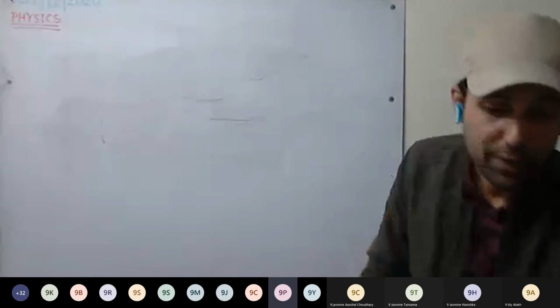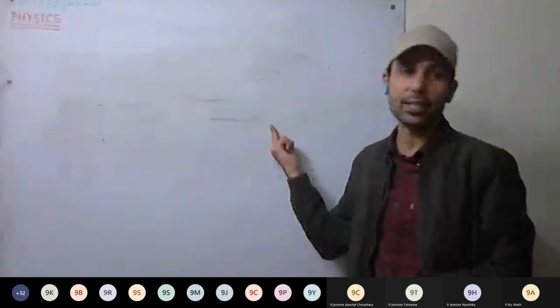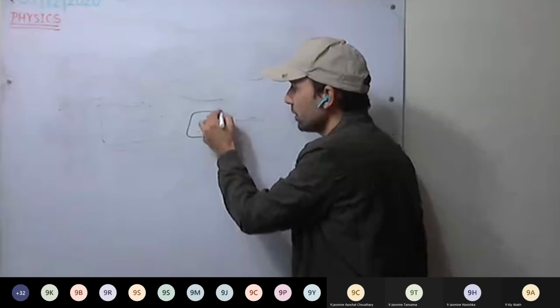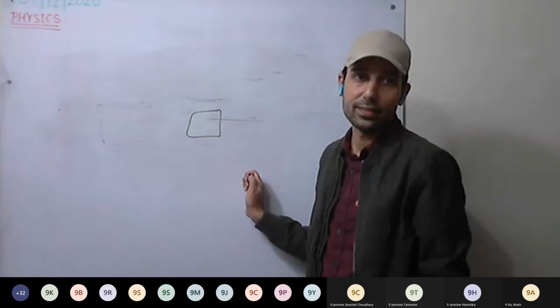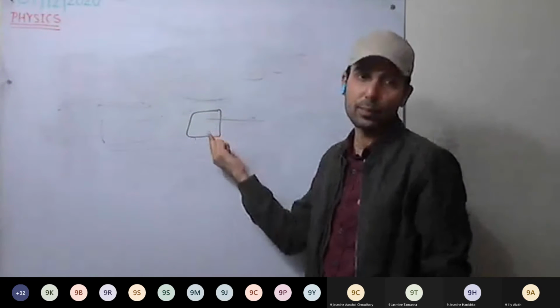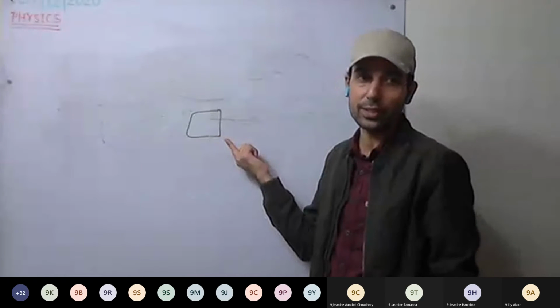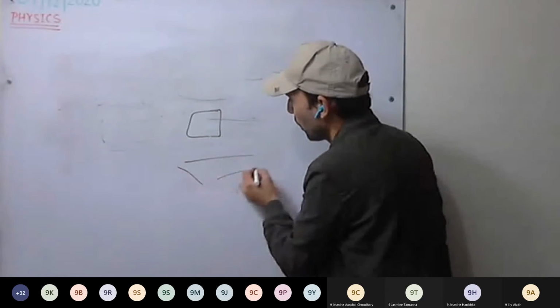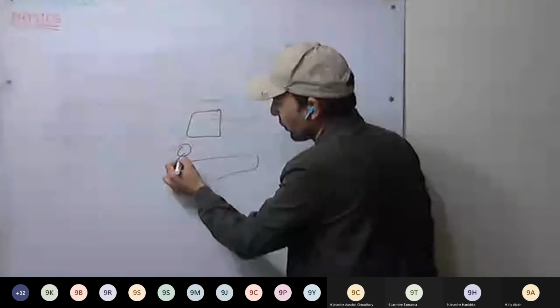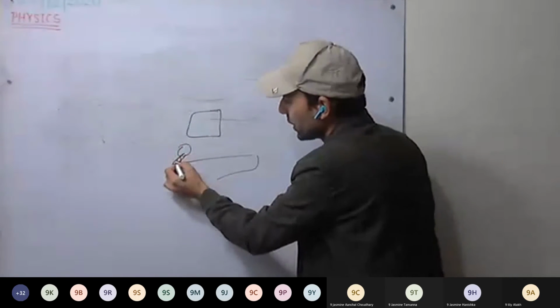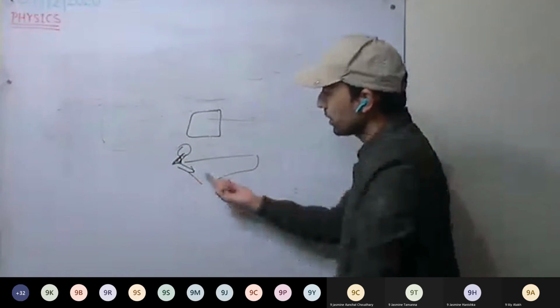There is one more very important point here. The action and reaction forces are not acting on the same body. They are acting on different bodies. You can see the boat and the person's foot. When they are stepping out, the foot is pushing the boat.